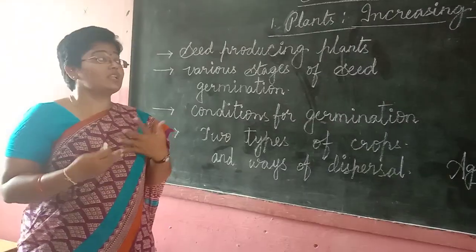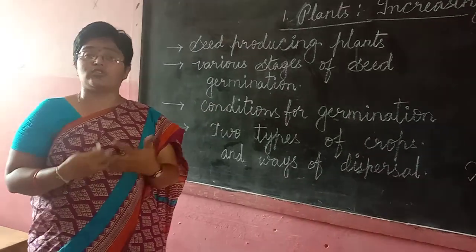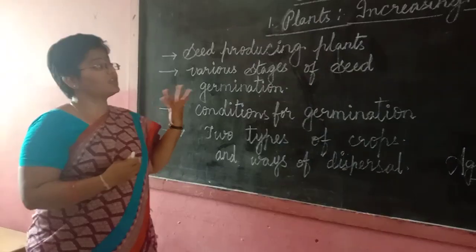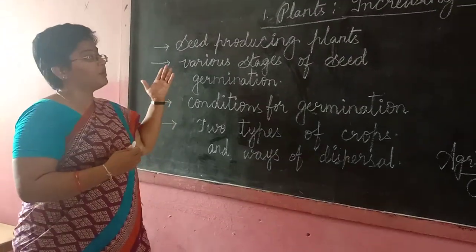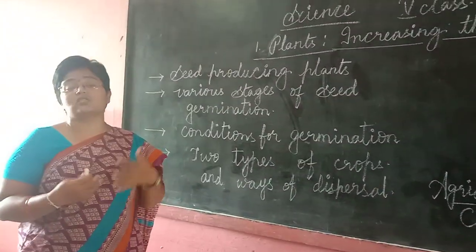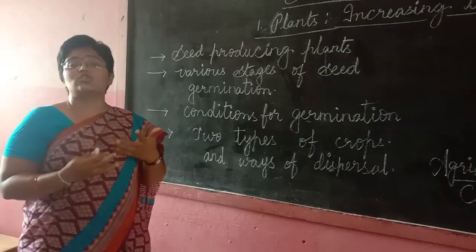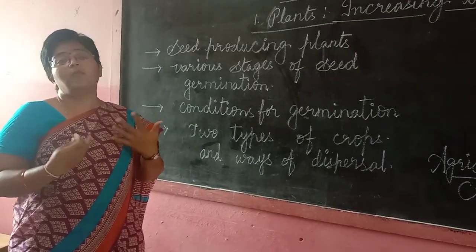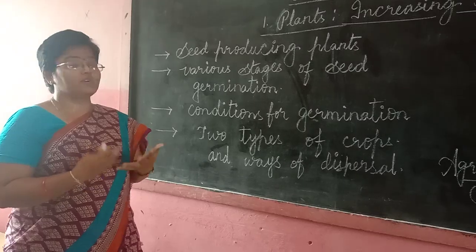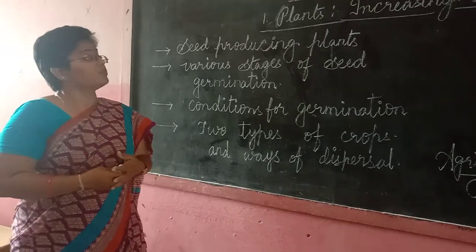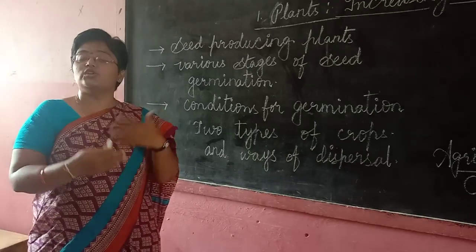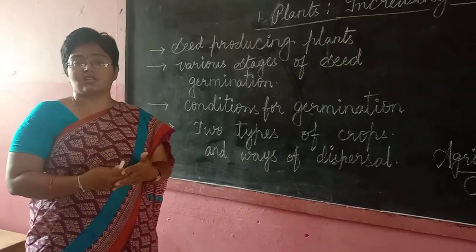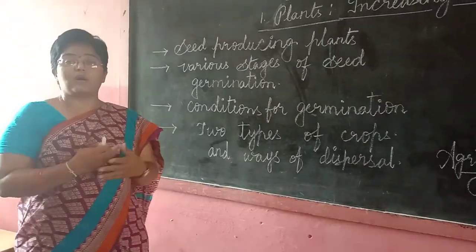So to meet that requirement of food, we have to increase the production. In the same manner, along with the population, we have to produce more plants which should meet the requirement of the population in the manner of food or something else. In the same manner, we have to produce new plants for the next generations, which meet their requirements.